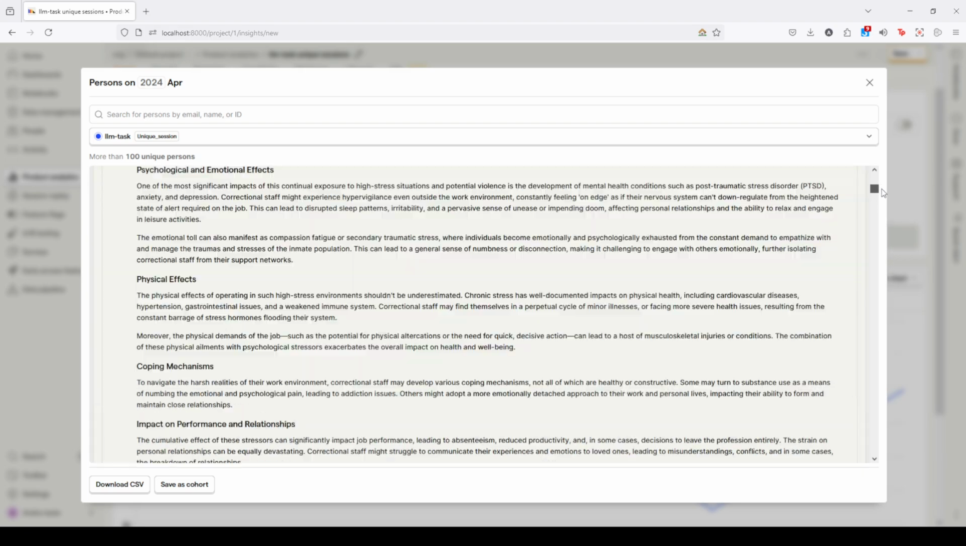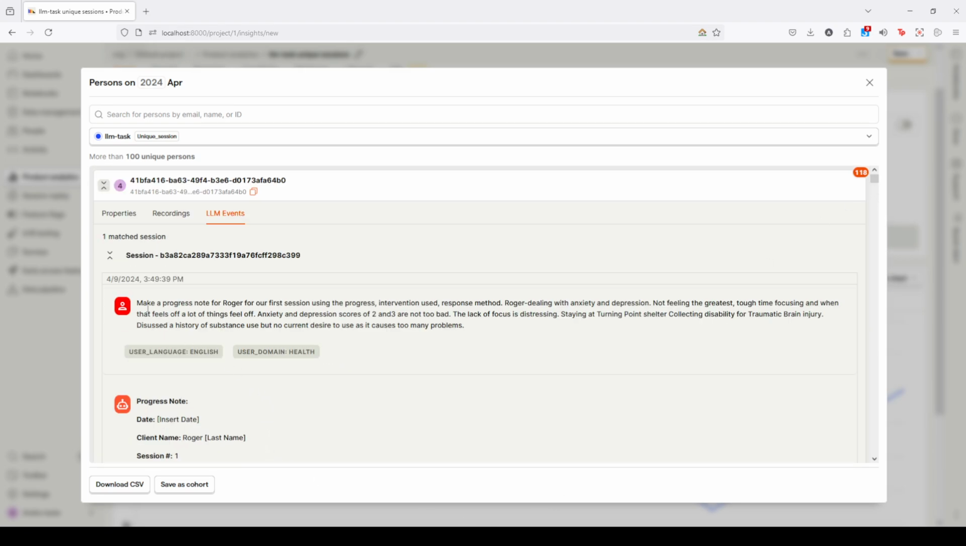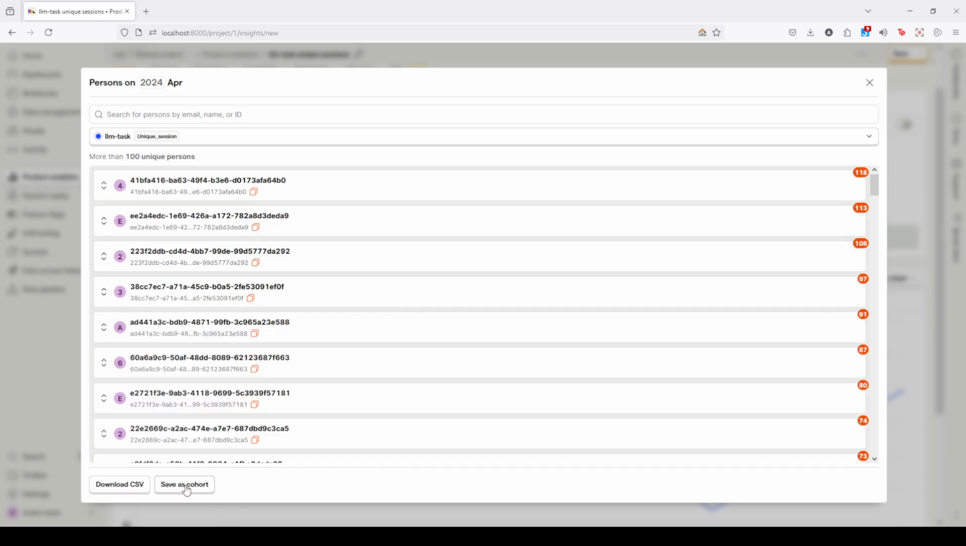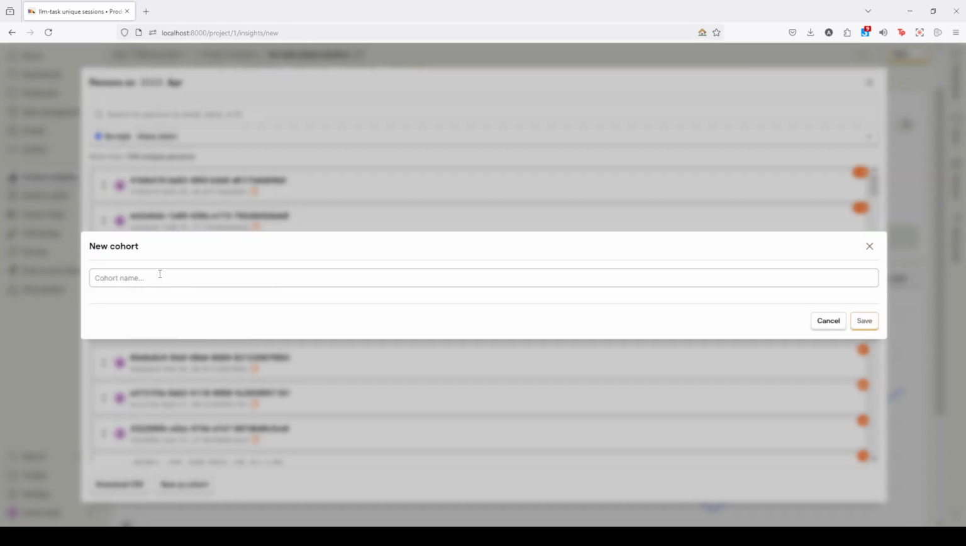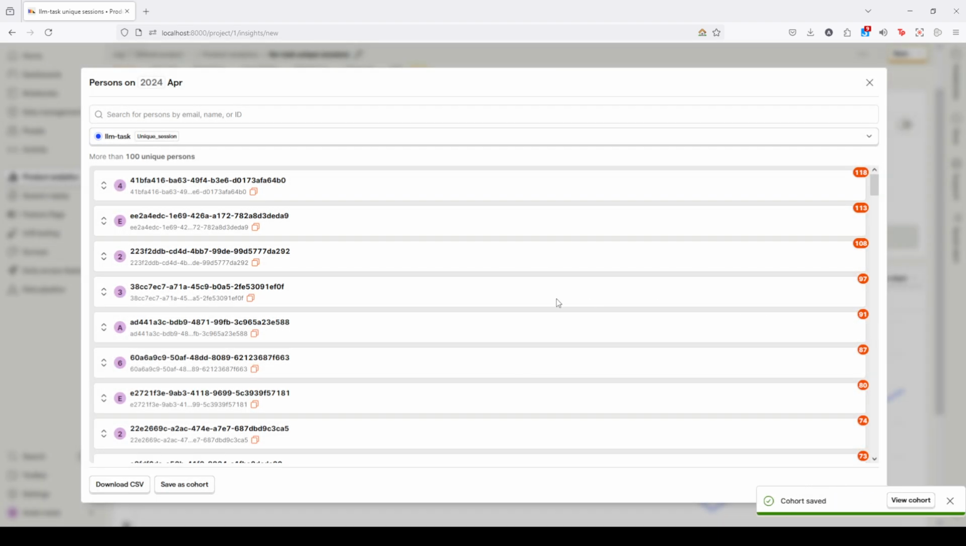Okay, that's really long. And so to identify my long session users, all I have to do is save this as a cohort. It will save all the users who match the filter, and I can save this, for example, as April 24 long session users, for example.